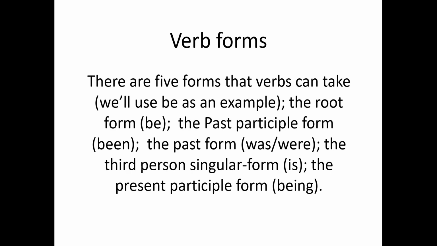Now into verb forms. There are 5 forms that verbs can take, and we'll use the verb be or to be as an example. Okay. The root form be, which is just the verb be. The past participle form been. The past form, which is was or were. The third person singular form, that is, and the present participle form of be, which is being. I'll get into what all this means right now.